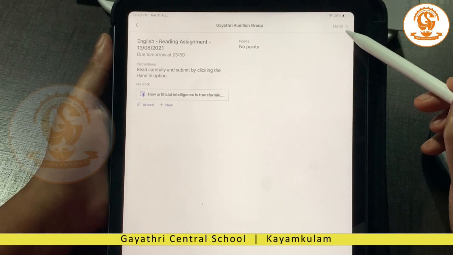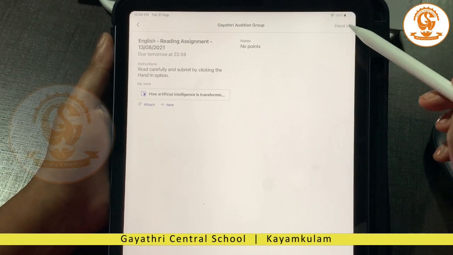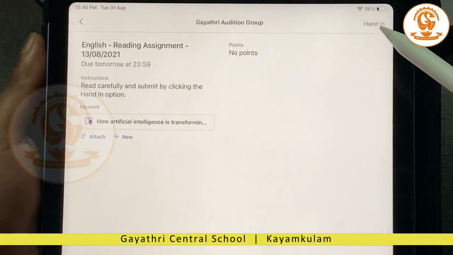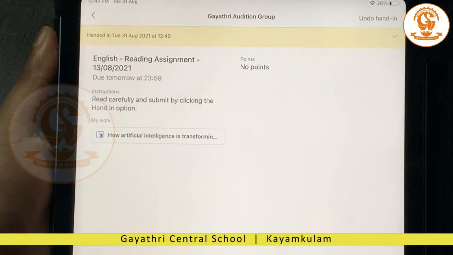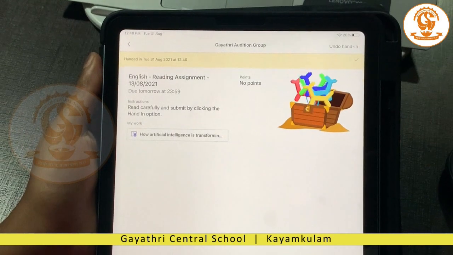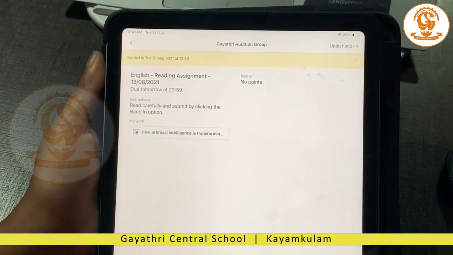And I'm going to click on the hand in option. This is the final tab which you will have to click. Until and unless you click the hand in option, it will not reach the teacher. So finally the submission is over from the child's part.